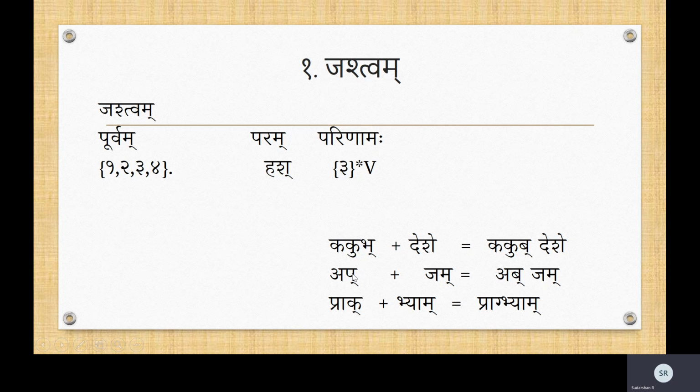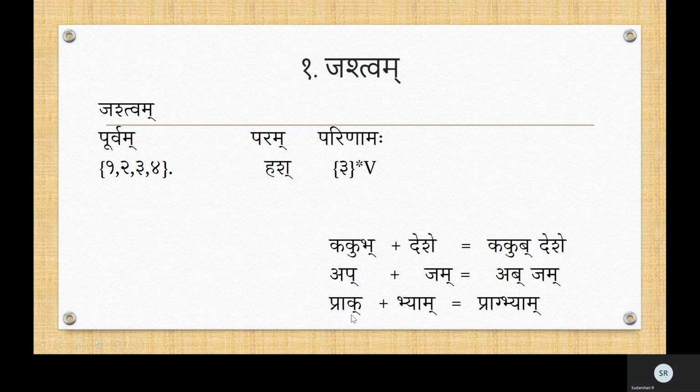So Pa belongs to the Pu varga, is it not? The fifth row. And what is the third column of that? How do you access a matrix? You say the column and the row, or the row and the column, x comma y. Similarly, you change it to the third column of whatever the Purva's row is. The Purva's row is the fifth row, and change it to the third column. What is that? Again, Ba. So it becomes Abjam. Up changes to Ab. It is not Upjam, it is Abjam.